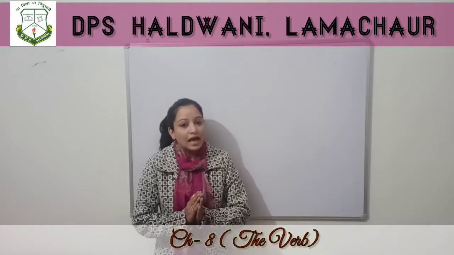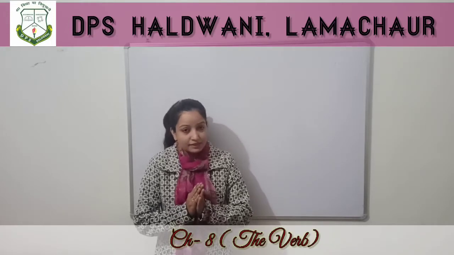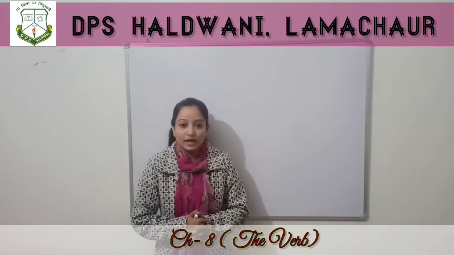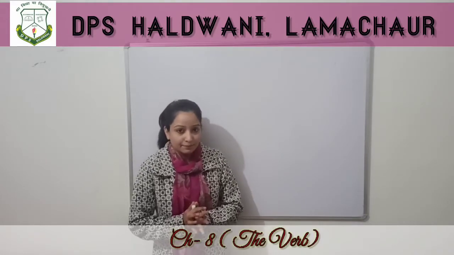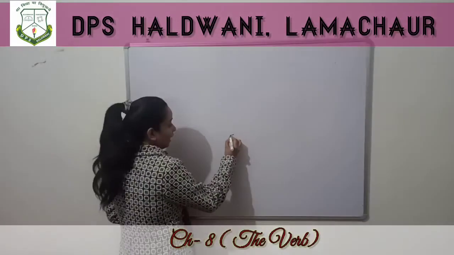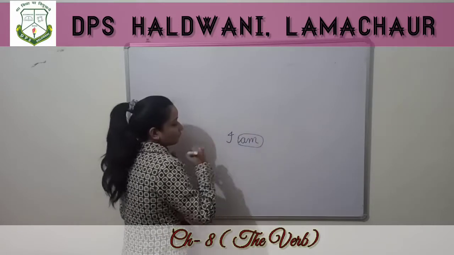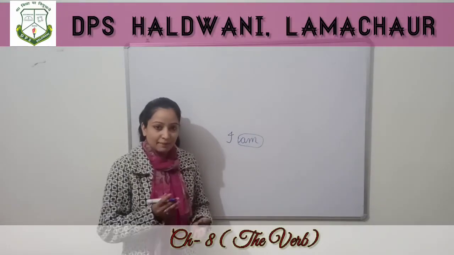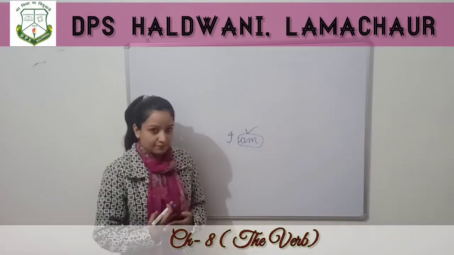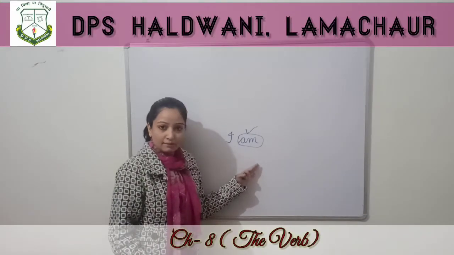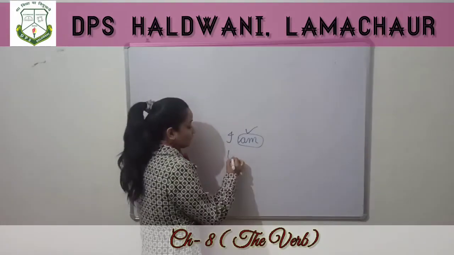So children, we use is, am, are to express something that happens at the moment, something that is happening right now. Like I am teaching you. Here I am using am. I am teaching you. This is happening at this moment. So for me, I am using am. With I, we use am.